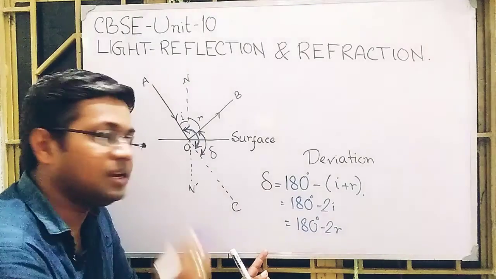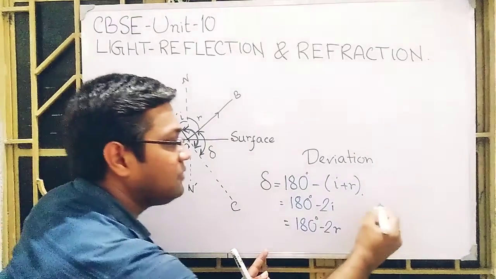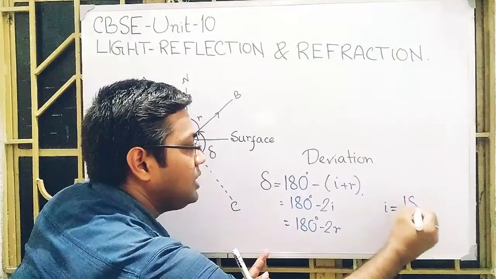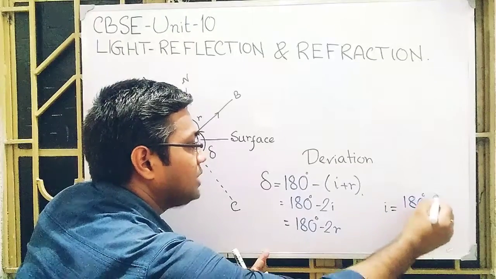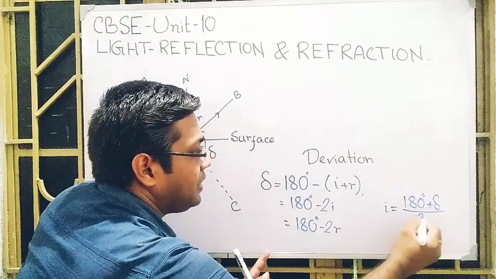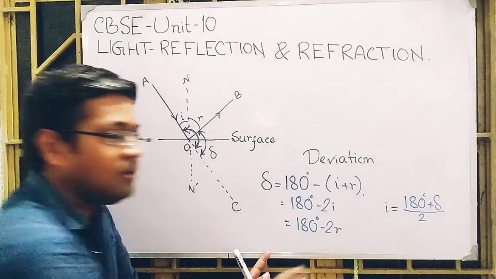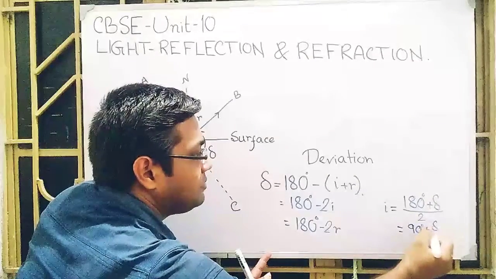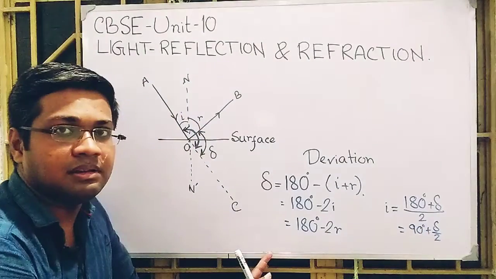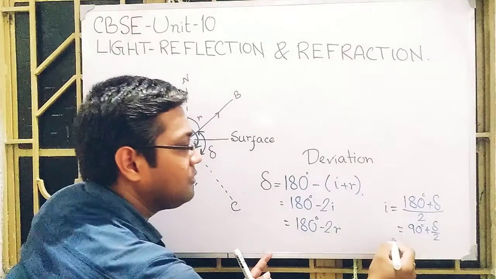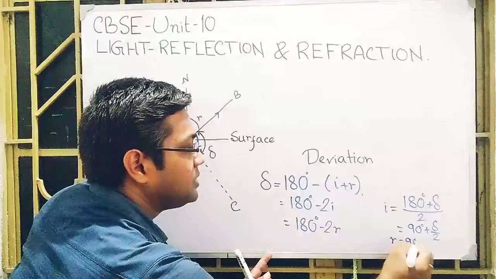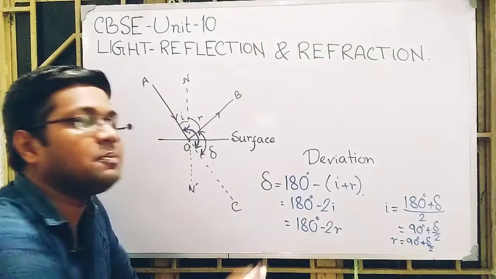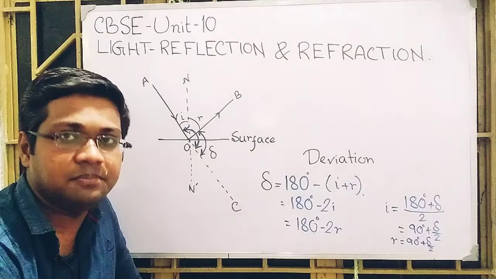If anyone knows the deviation, then he can easily find the angle of incidence from this formula: (180 degrees plus delta) divided by 2, that means 90 degrees plus delta by 2. Similarly, the angle of reflection is 90 degrees plus delta by 2, because the angle of incidence and the angle of reflection are the same.